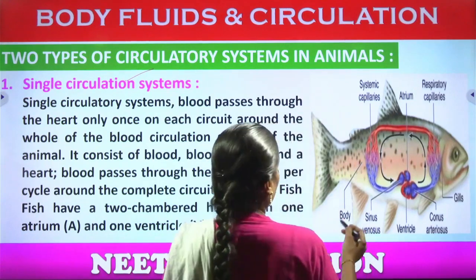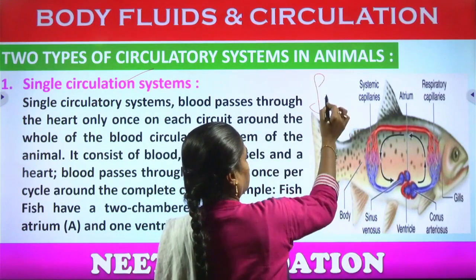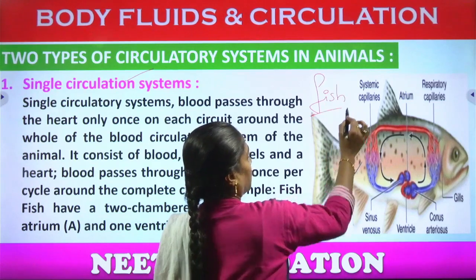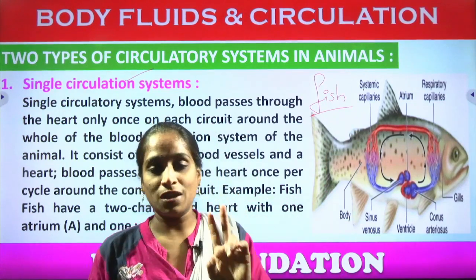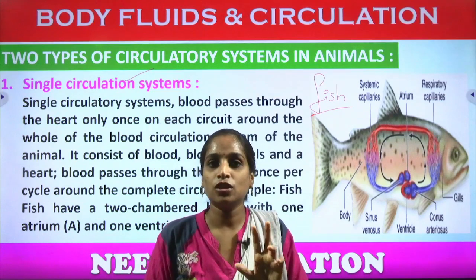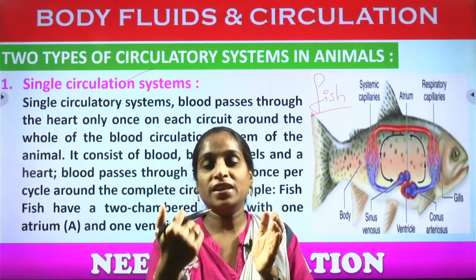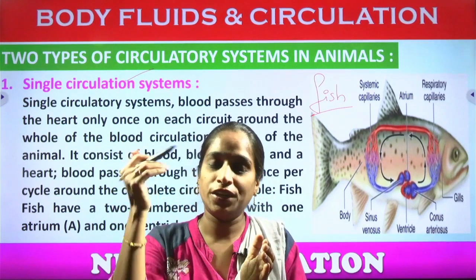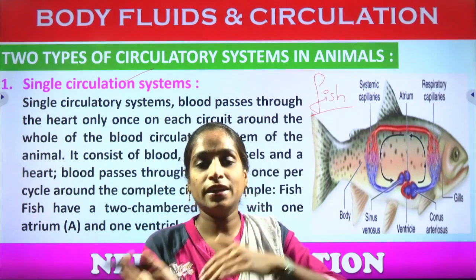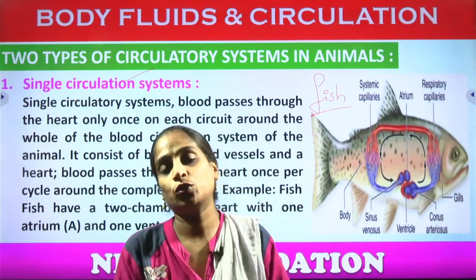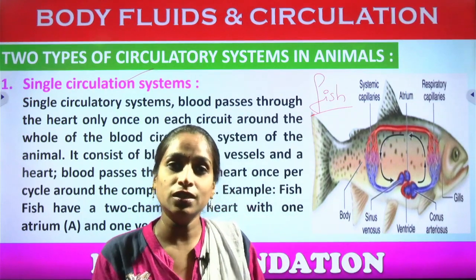And what is the example for that? Fish. Yes, fish has only two chambers in the heart. What are the chambers? They are the places which allow the blood to enter into the heart and allow the blood to move into the body parts through the other organs.